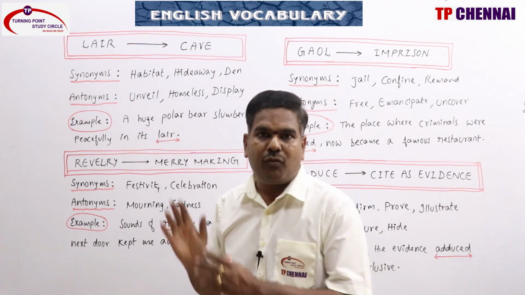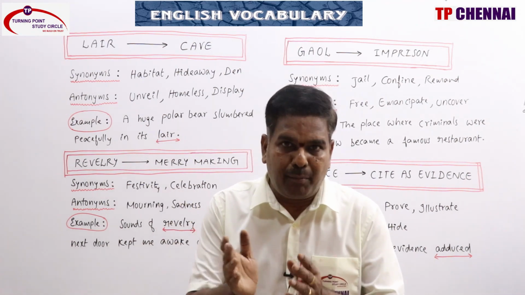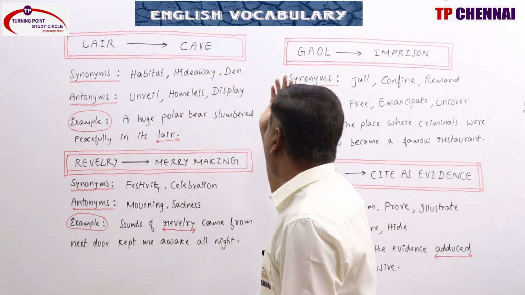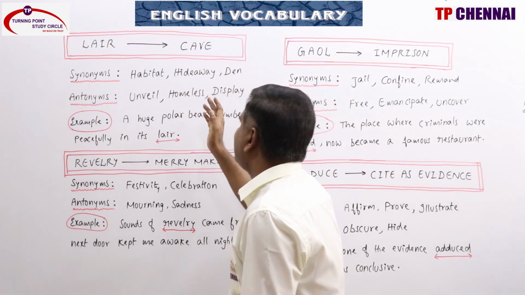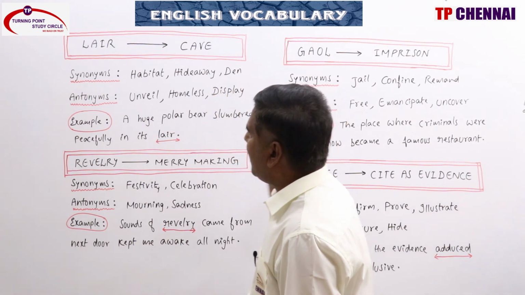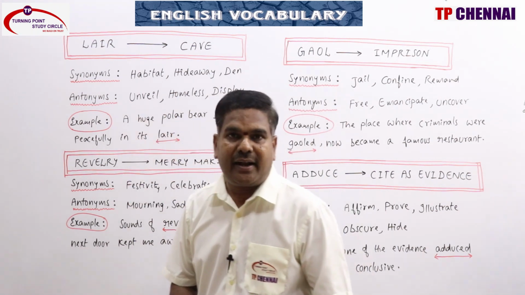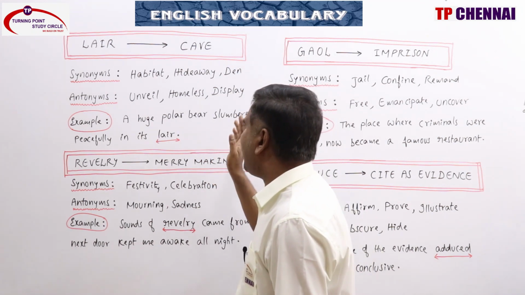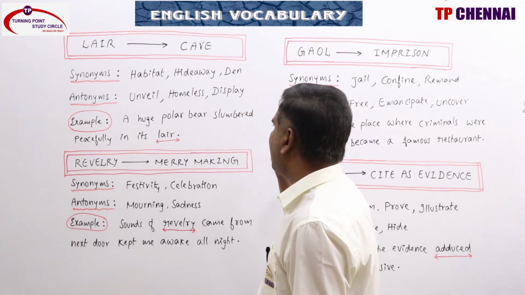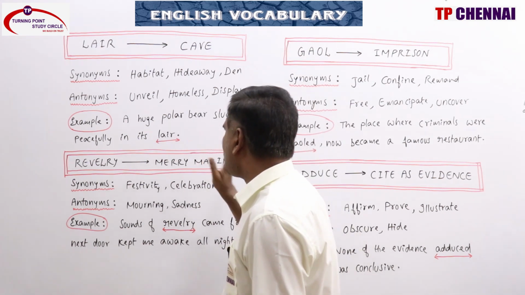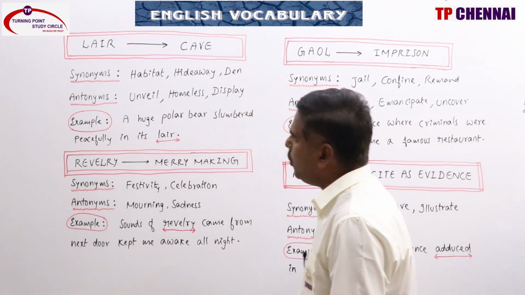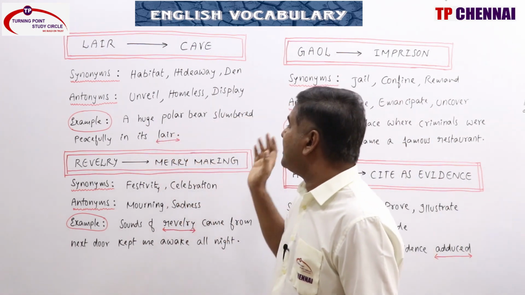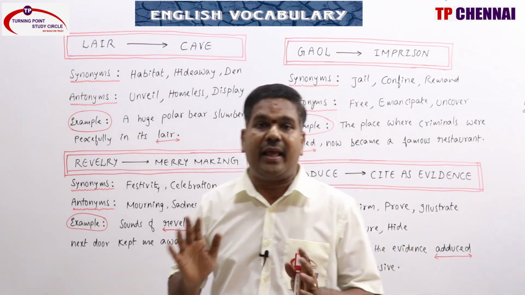We can use burrow as in a rabbit burrow. Antonyms: unveil, homeless, display, free, out in the open, loom, crowd, storming. Example: a huge polar bear slumbered peacefully in its lair.